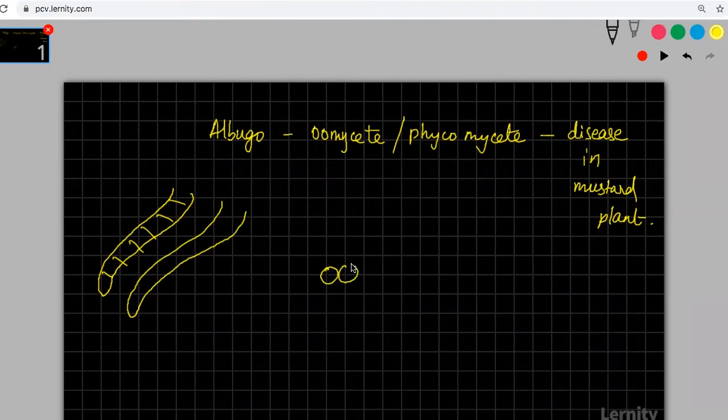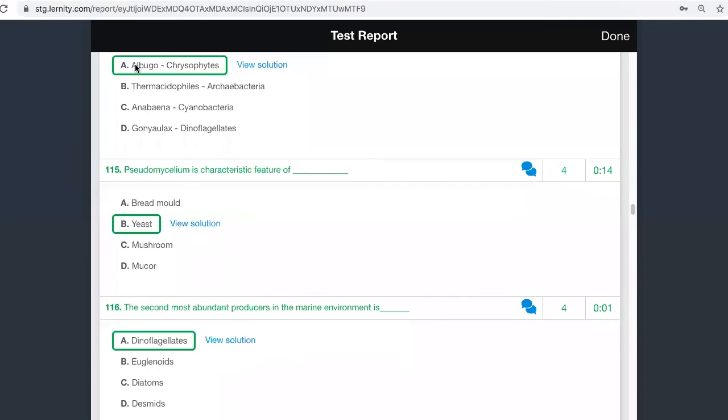Because they are not exactly mycelium, but they are fragments of what? Yeast. It will be like this. So this looks like a false mycelium, but it is not the original mycelium. Okay, the answer here is yeast.